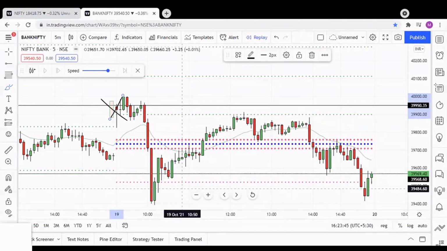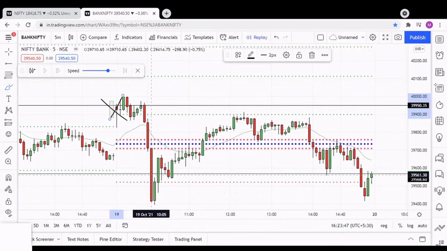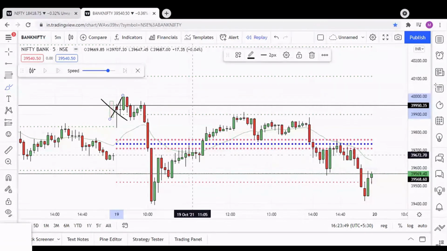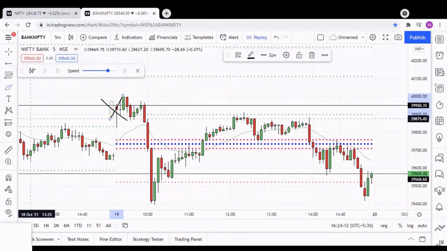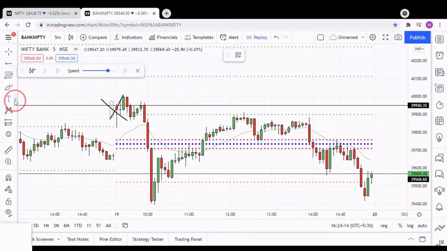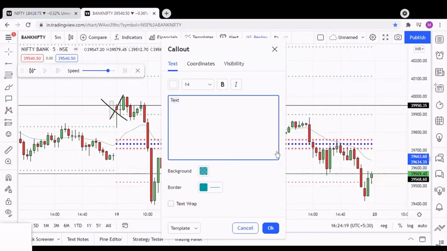Looking for the other better opportunity, the market came down and again it got retraced at this CPR. So as per our strategy, there is a strategy of 20 EMA reversal. Here the market came down, took resistance at the CPR along with 20 EMA, so we can go for a short trade at this red candle. You can go for a short entry here.